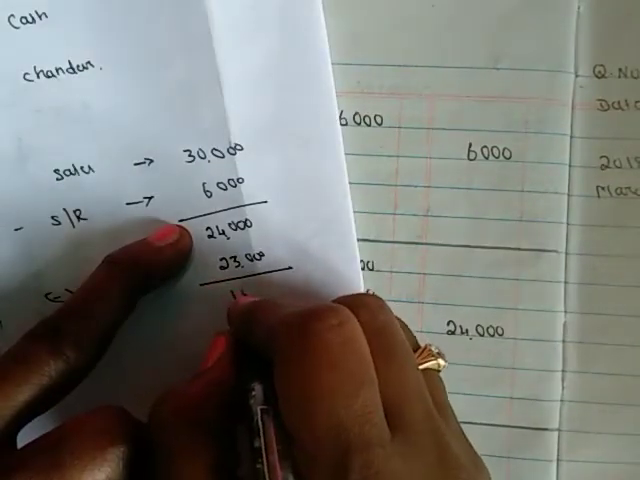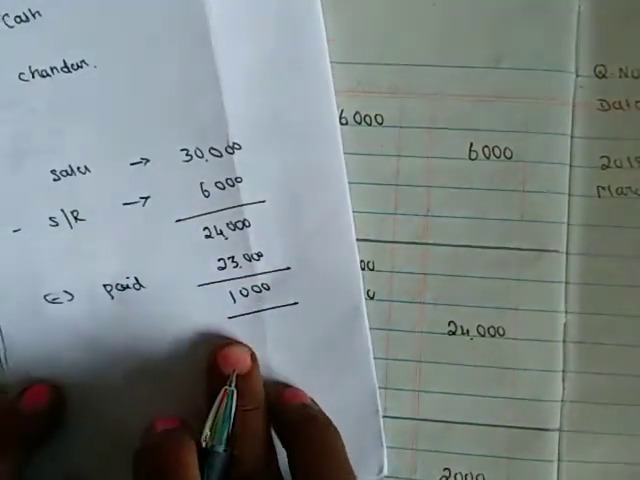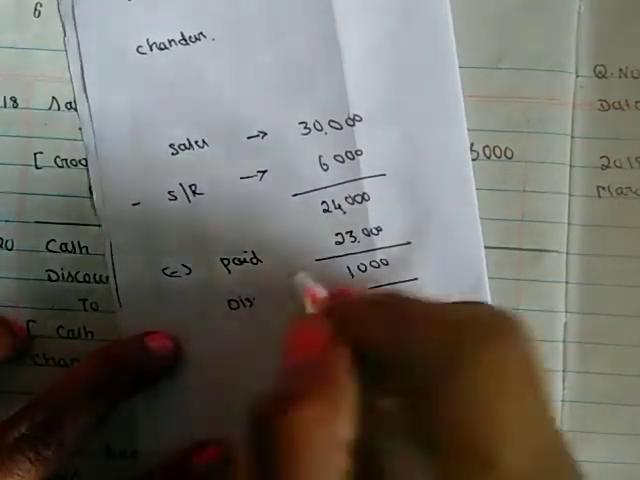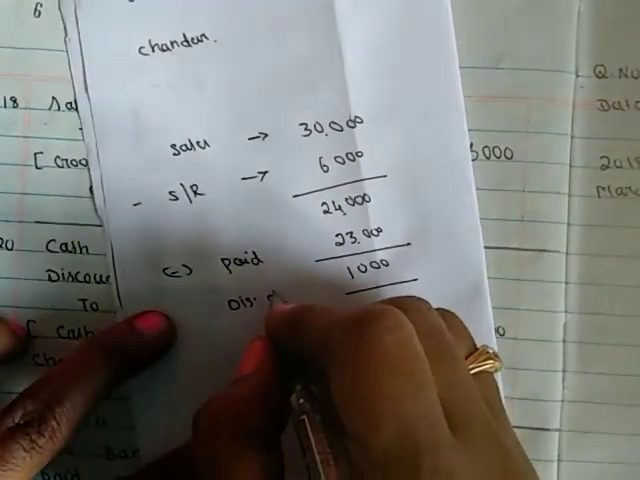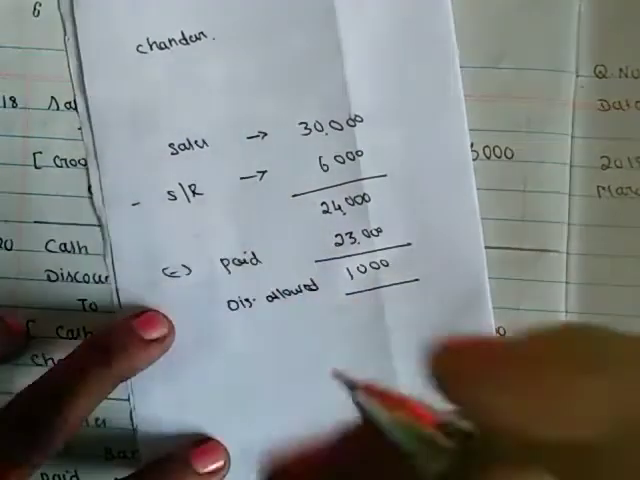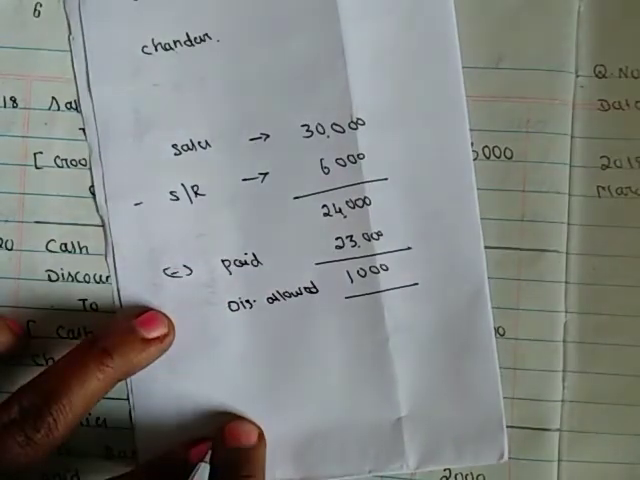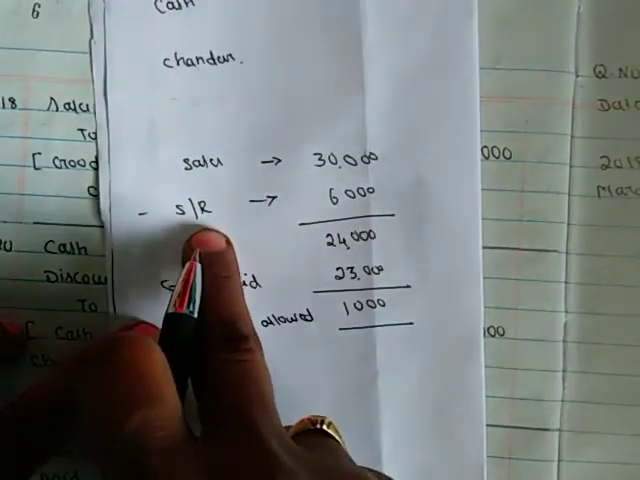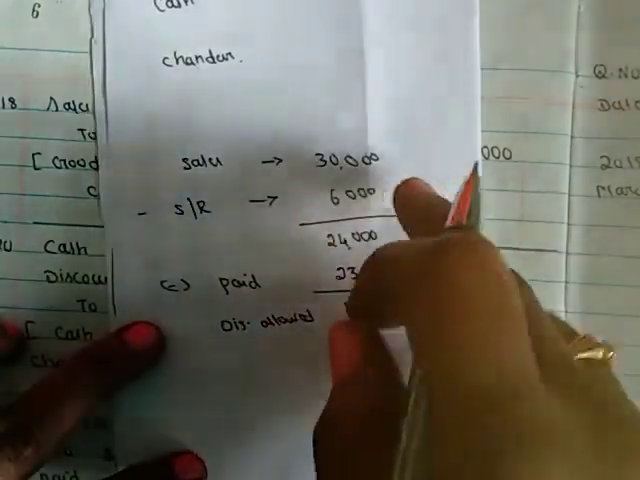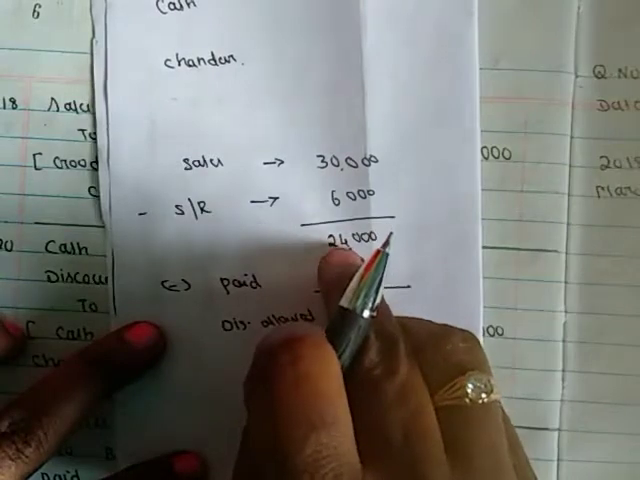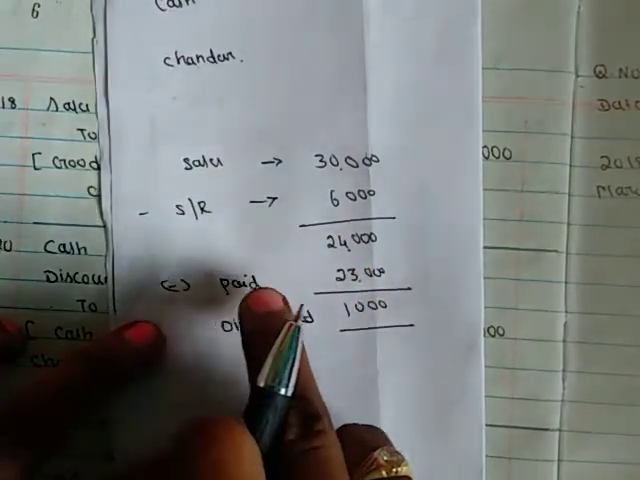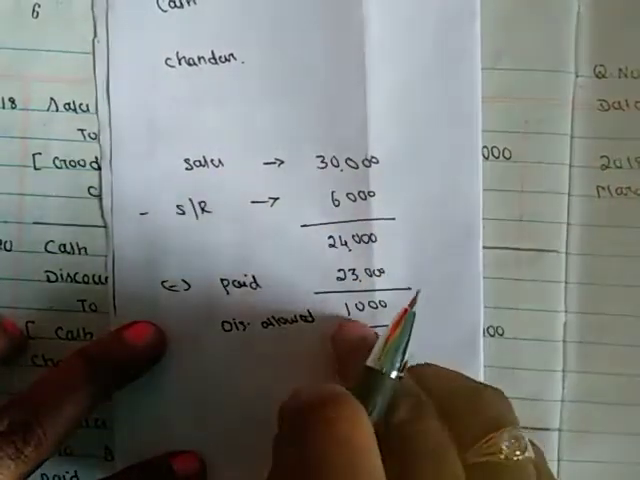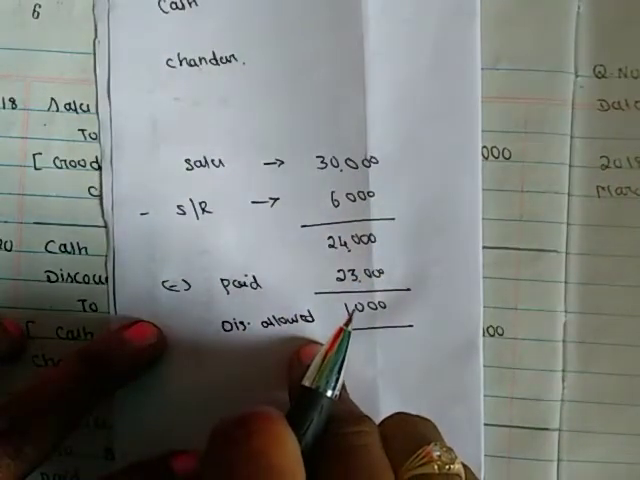So what of this 1,000? It should be treated as discount allowed by us. Discount allowed. So we are giving discount to Chandra. Earlier he made sales with us 30,000 and he returned goods 6,000, so he has to pay 24,000. Now he paid only 23,000. So he settled his account, which means 1,000 should be treated as discount allowed by us.